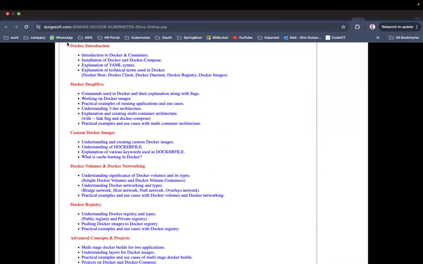And the next thing is Docker. Now, what is Docker? Introduction to Docker and Docker containers, installing Docker and Docker Compose. Docker Compose is an important tool that you need to understand in order to automate the creation of containers and to deploy our application as part of the container.